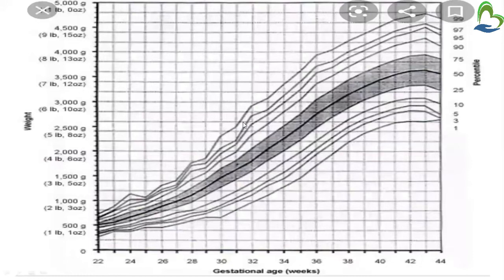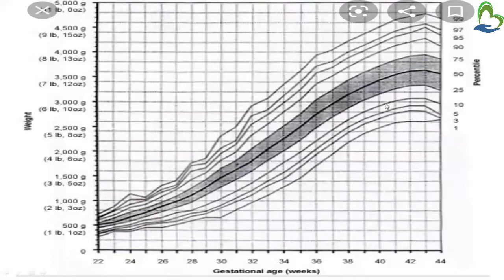Okay, so this is the intrauterine growth chart. As per the gestational age, we have to look at the percentile, and on the left hand side we have to look at the weight. The normal percentile is 50. For example, we are taking 42 weeks. We have to look at the weight here. The weight should be between 3.5 to 4 kg.